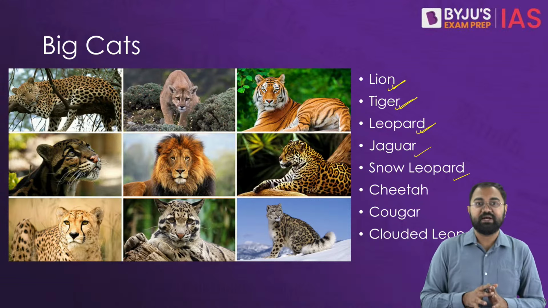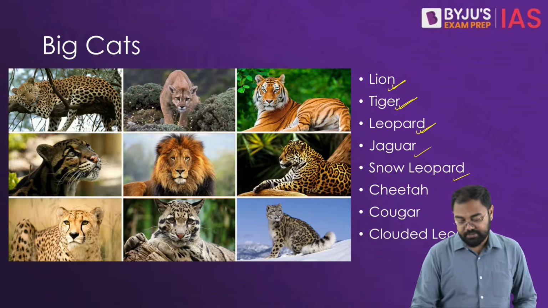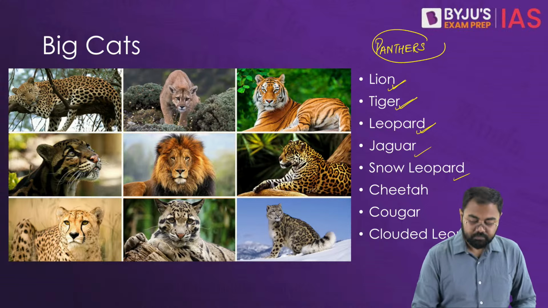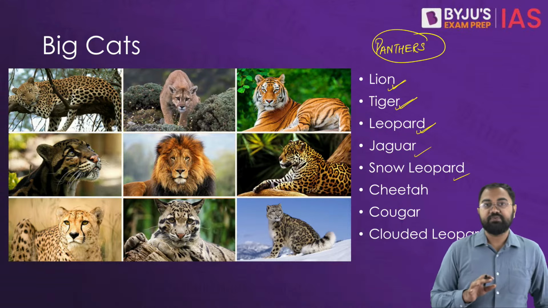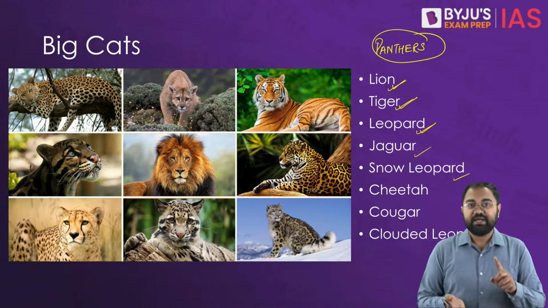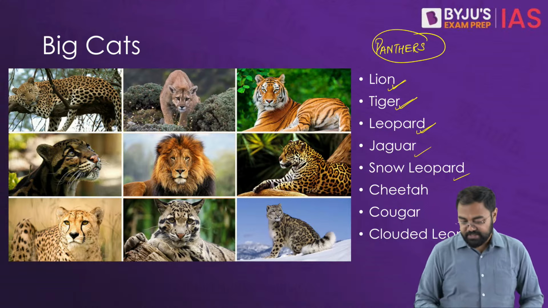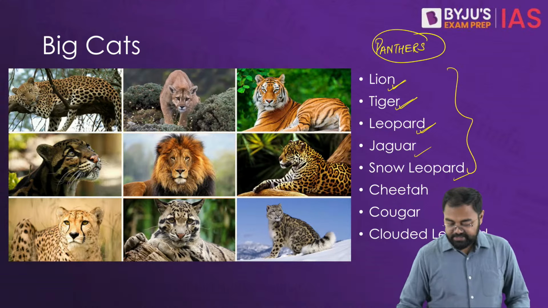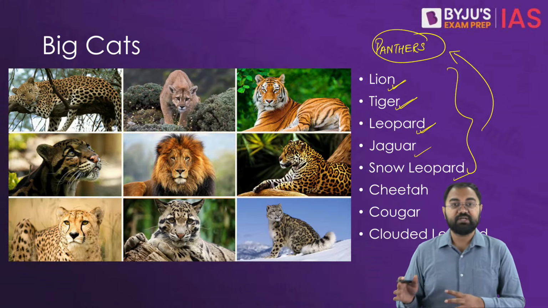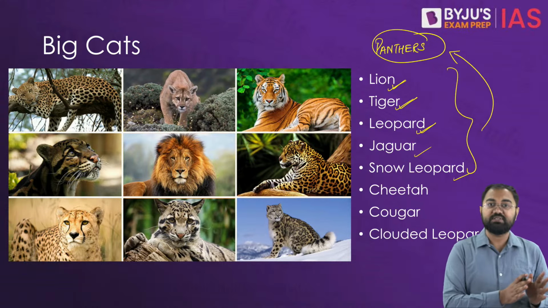Collectively, lions, tigers, leopards, jaguars, and snow leopards can be called panthers. They all become a part of the panther genus.